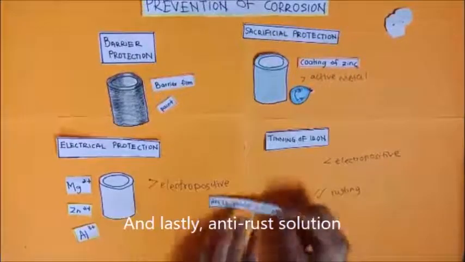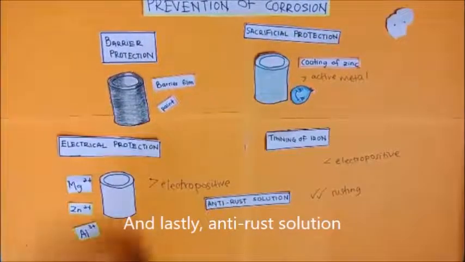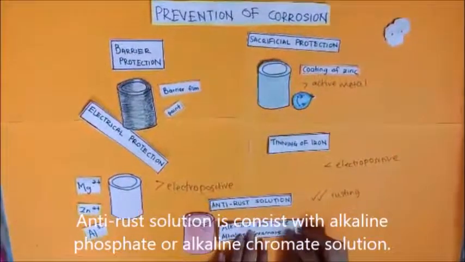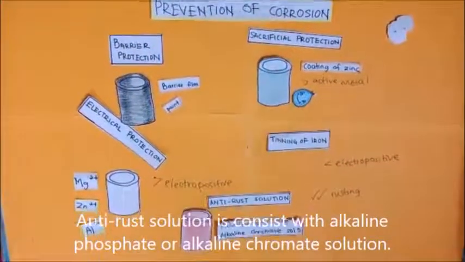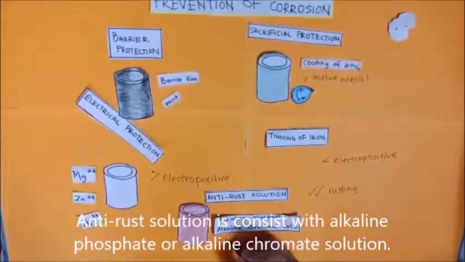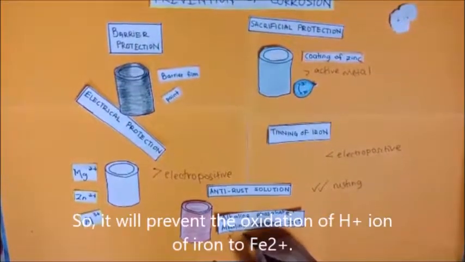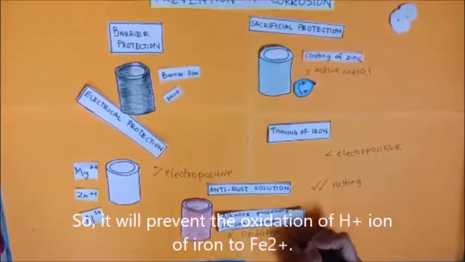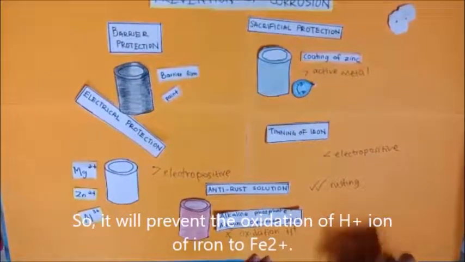And lastly, the anti-rust solution. Anti-rust solution consists of alkaline phosphate and alkaline chromic solution. So, it will prevent the oxidation of iron to Fe2+.